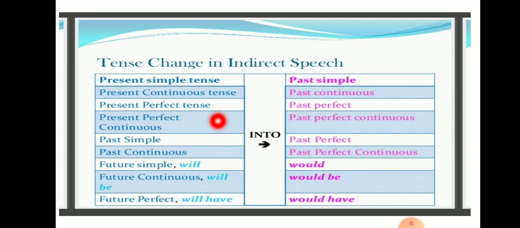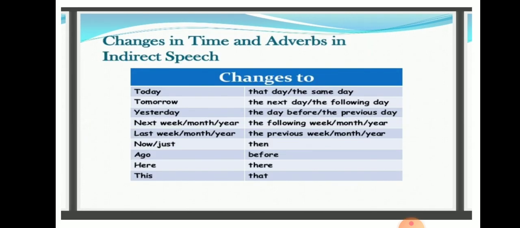Past simple changes to past perfect. Past continuous changes to past perfect continuous. Future simple, that is will, changes into would, and future continuous will be changed into would be. Future perfect will be changed into would have. The next slide shows you the changes in time and adverbs in indirect speech.